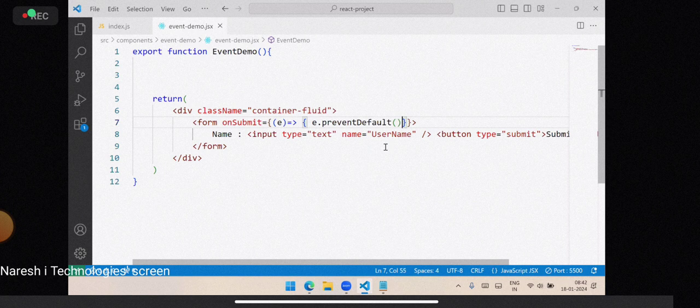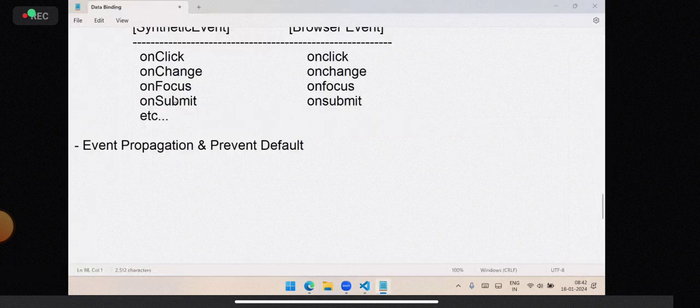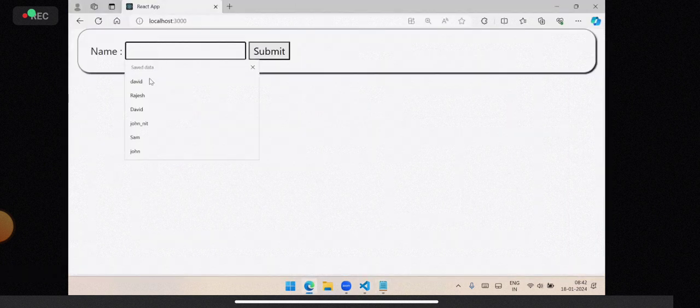That means it automatically configures a functionality and will prevent the default functionality. You see here, I'm entering some name and submit, and it's not doing anything.